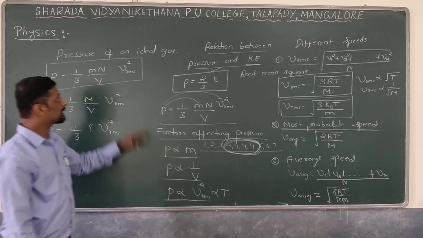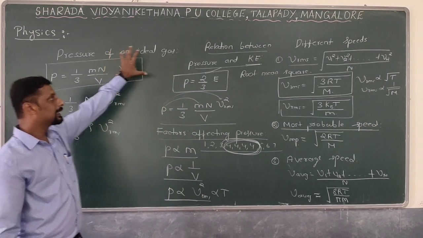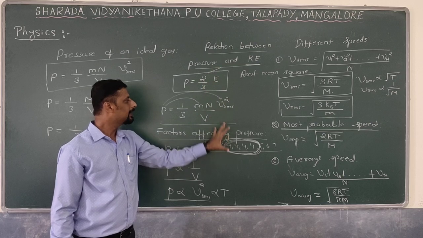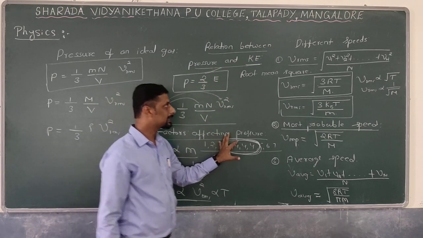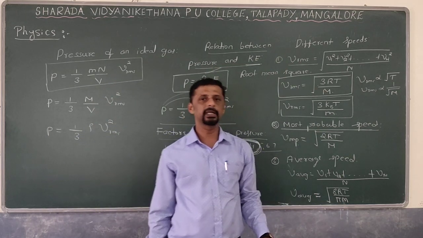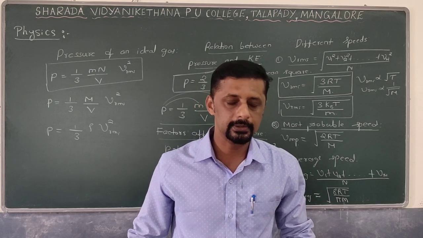This is about the pressure exerted by the ideal gas, the relation between pressure and the kinetic energy, factors affecting the pressure of an ideal gas, as well as 3 different speeds possessed by the gas molecules.